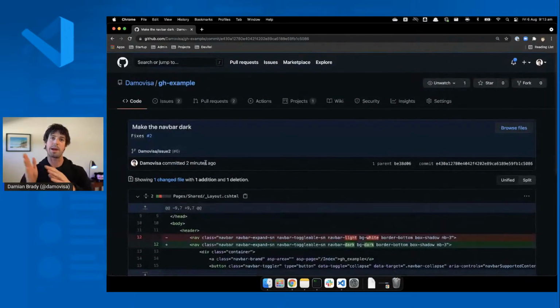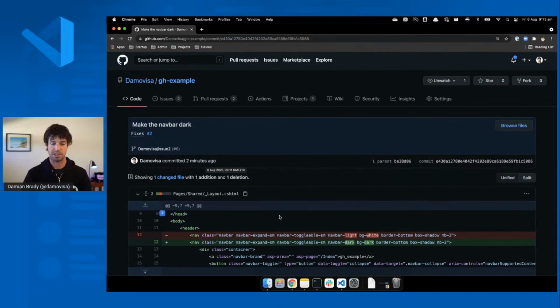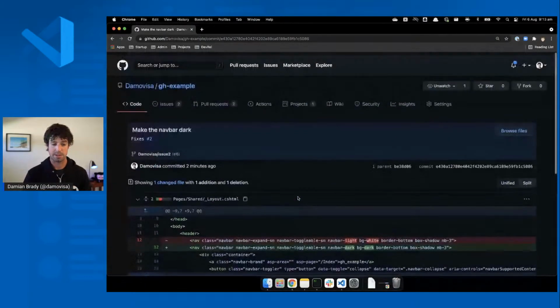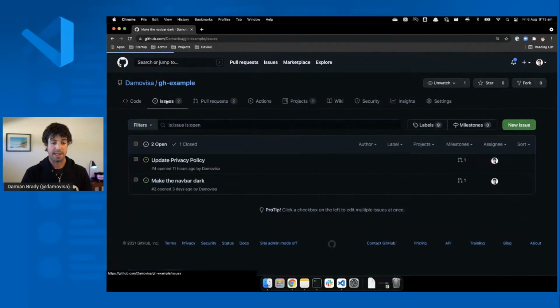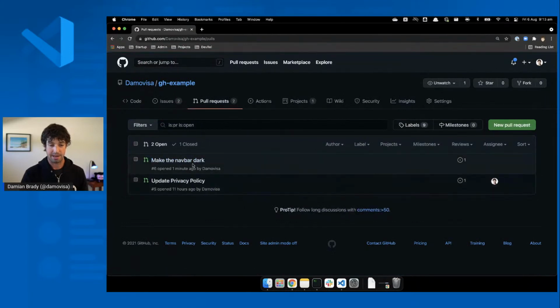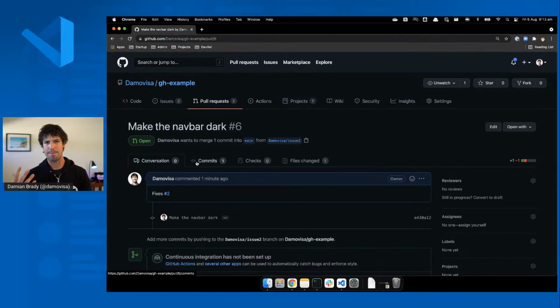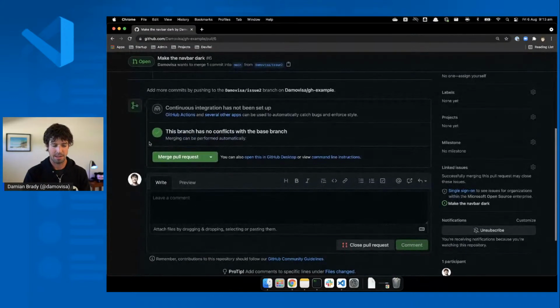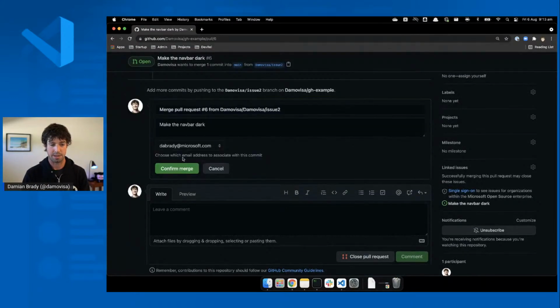So I can go all the way back from that pull request to the issue to the change that I actually made, which is quite cool. So that's great. I've got my pull request. I can look at that pull request and mark it as done and stuff like that. So let's just merge this one because I've got another one that I'm going to do. All right, merge that pull request.